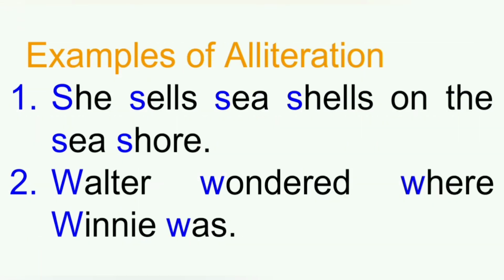Examples of alliteration. First one, she sells seashells on the seashore. The consonant sound S gets repeated. Second one, Walter wondered where Winnie was. Here, the consonant W sound is being repeated.